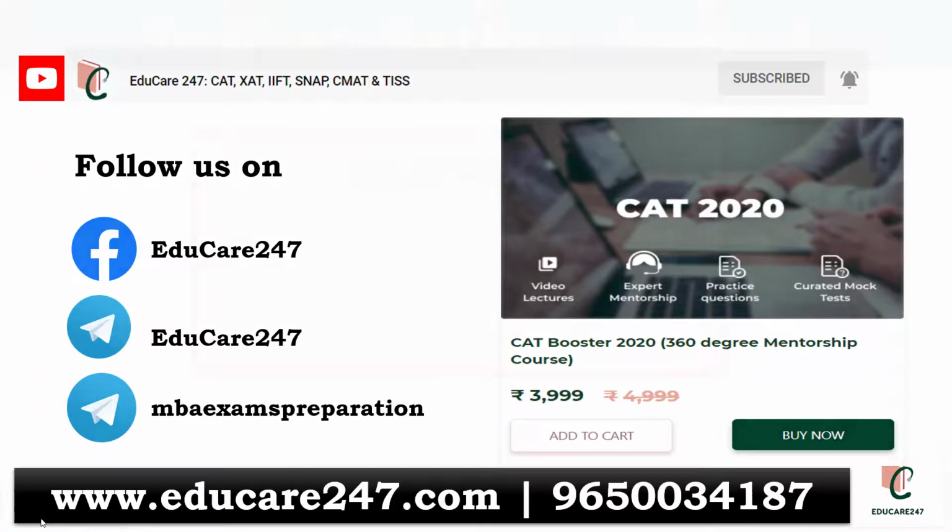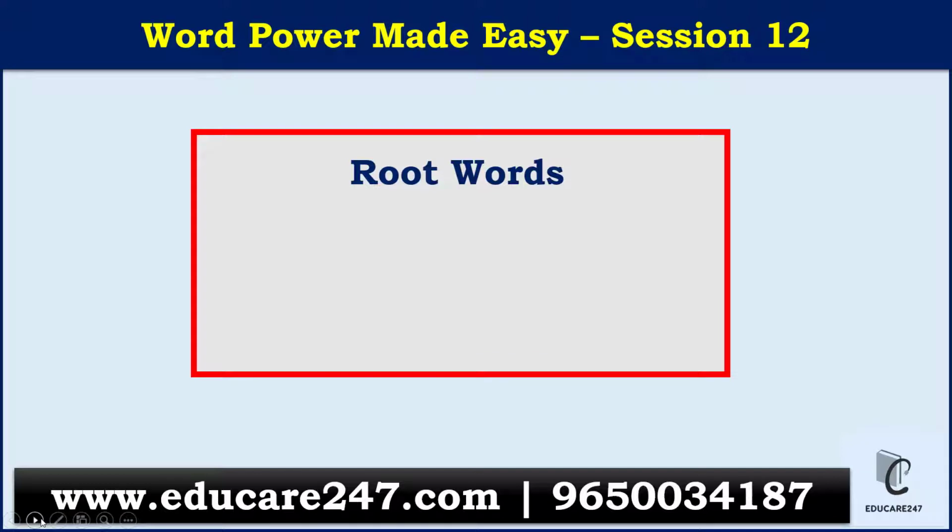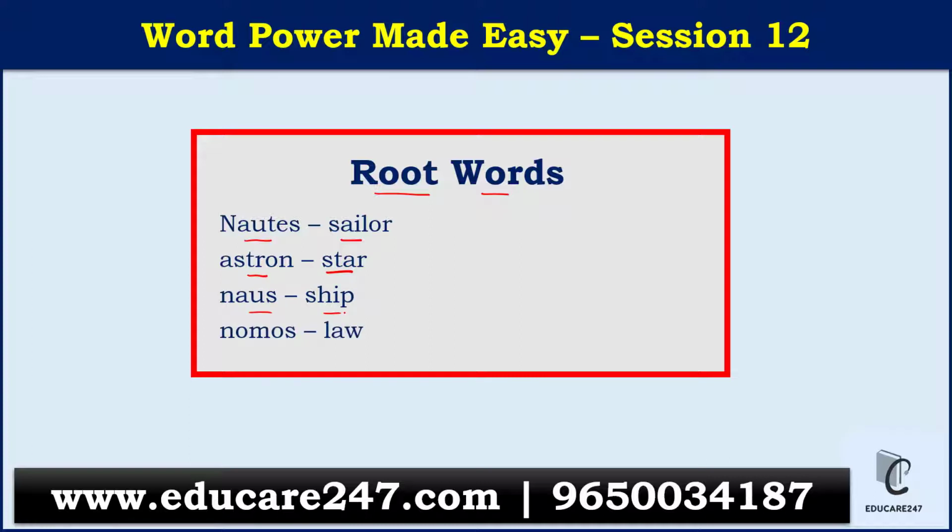So let's begin now. First we'll be discussing the root words. Our first word for today is naut, which means sailor. The next we have is astron, which is star. Last session we had the word astro, which also meant star. Next is naus, which means ship. Then we have nomos, which means law or even arrangement. Next is opsis, which means vision.